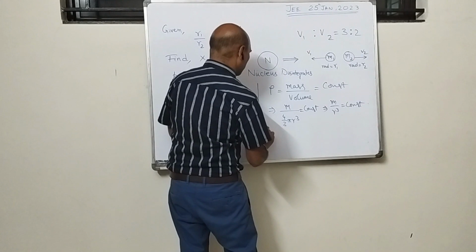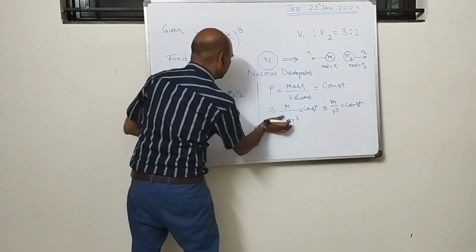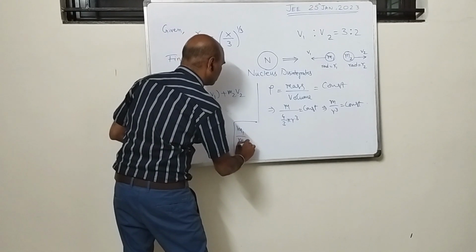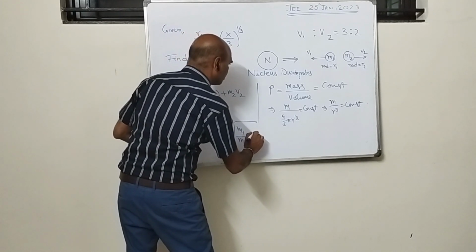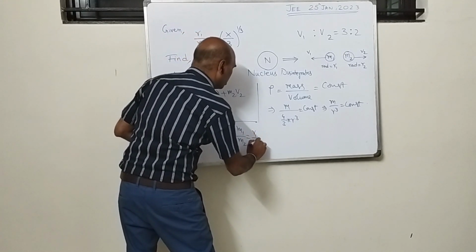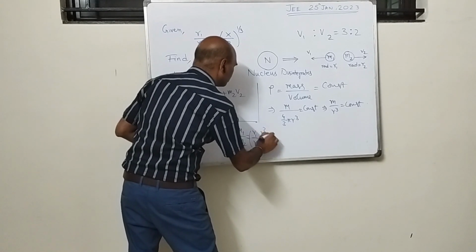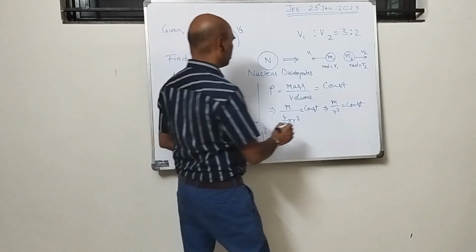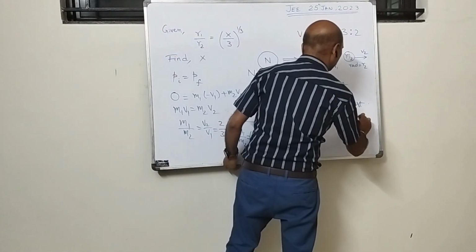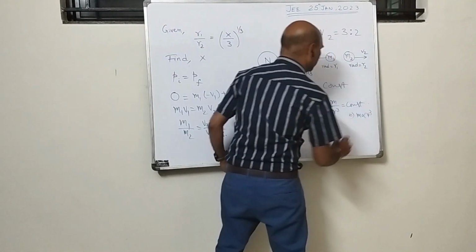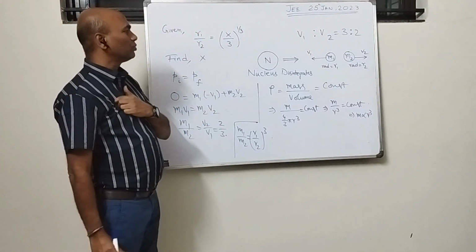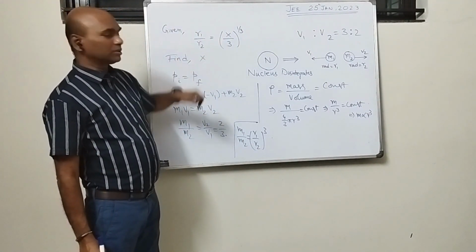So m1 by m2 should be equal to r1 by r2 whole cube because यहाँ पे मेरा m proportional to r cube आ गया है, तो I can directly take like this, m1 by m2 is equal to r1 by r2 whole cube, and he was asking about this, right?